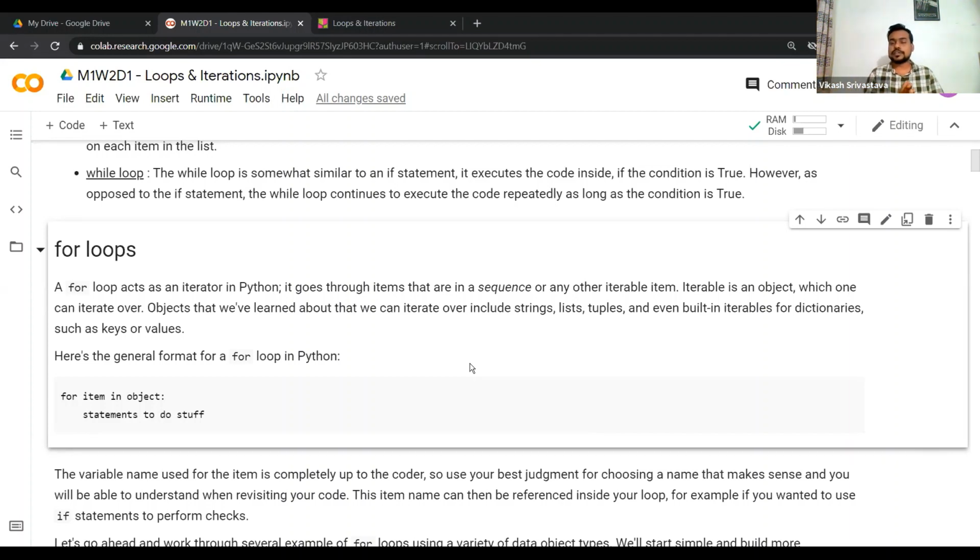Let's take an example of a dictionary. In a dictionary, let's say you have 5 elements, and each element is of course a key-value pair.